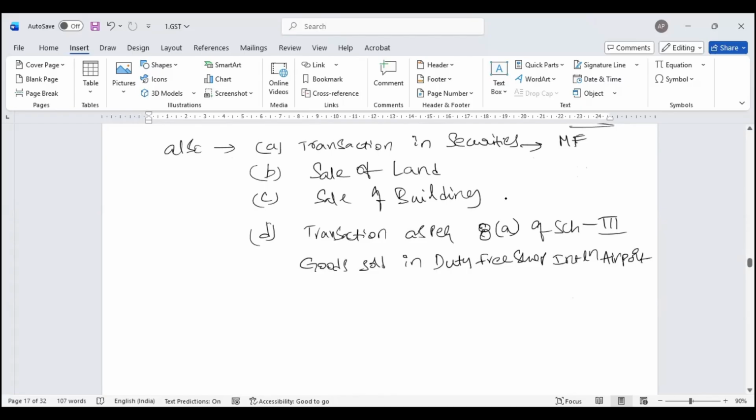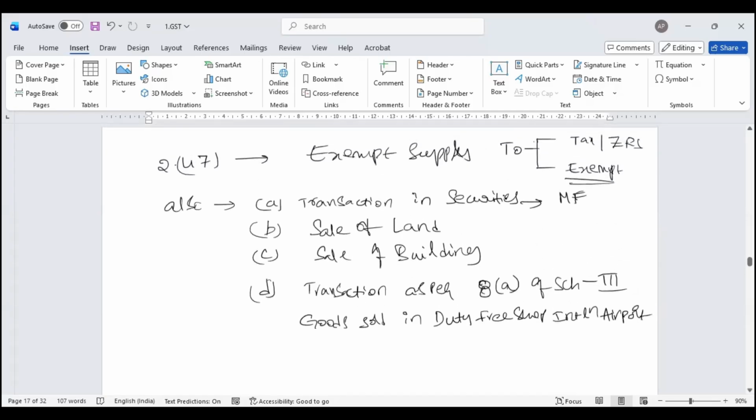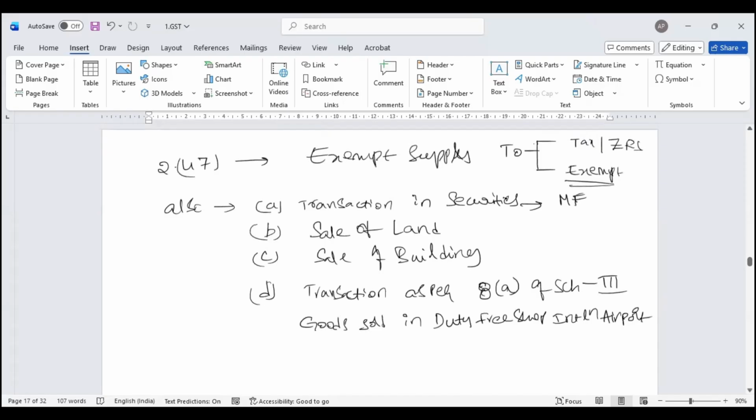When passengers come into India, there's a duty-free shop. So anyone who sells from a duty-free shop, that is also covered as your exempt supply. So please keep in mind what is there under Rule 42 and 43. In addition to that, transactions in securities, sale of land, sale of building, etc. Then they say you should reverse your input tax credit for this exempt supply.